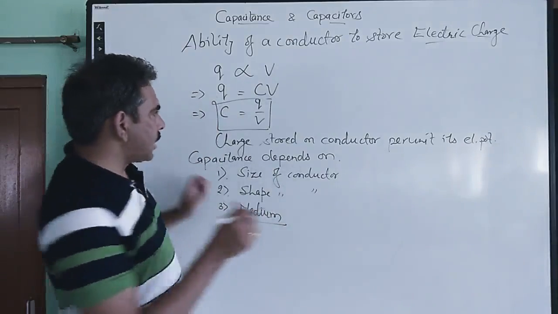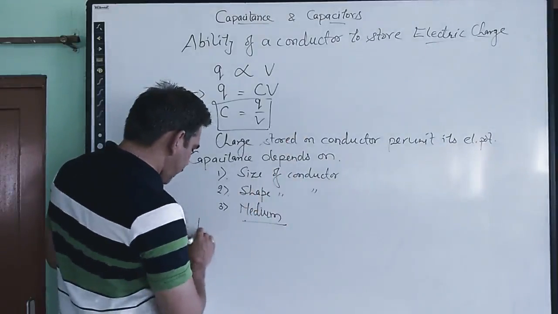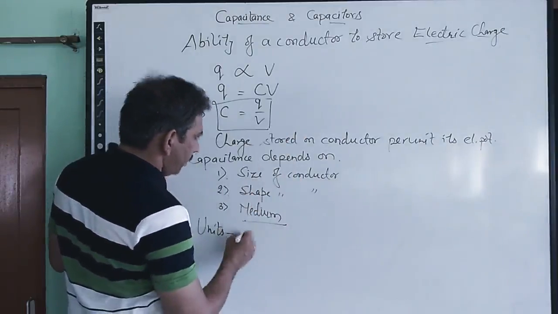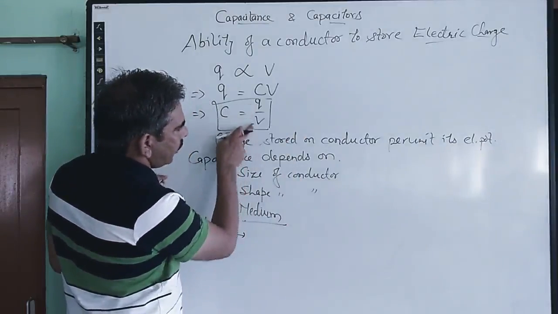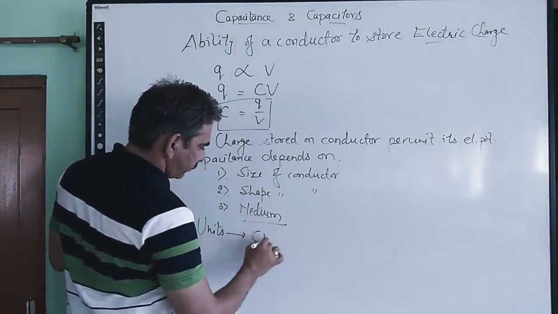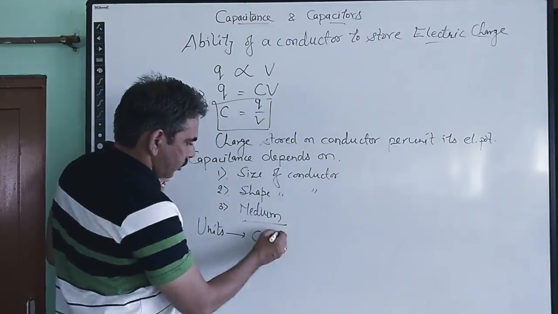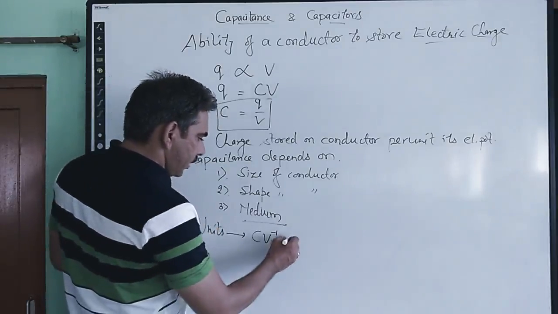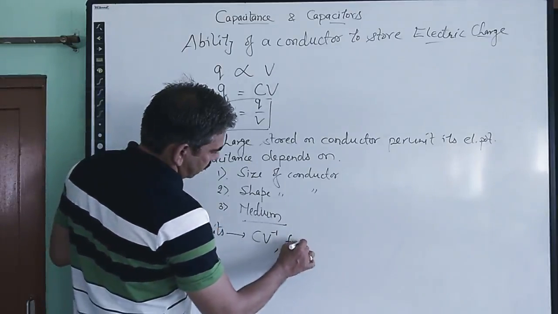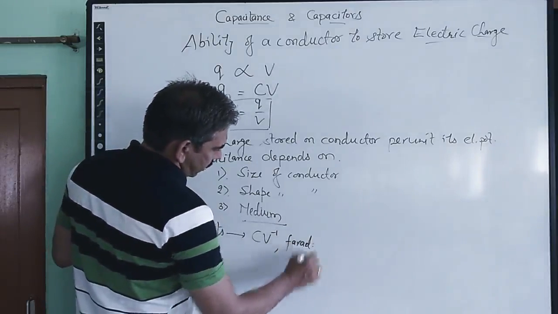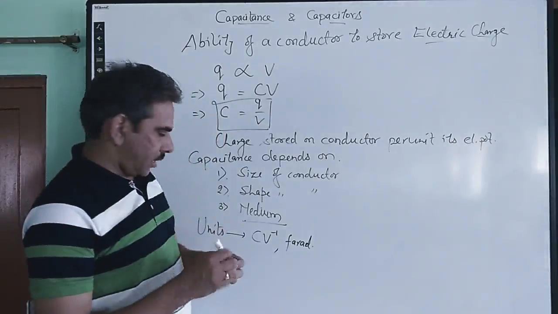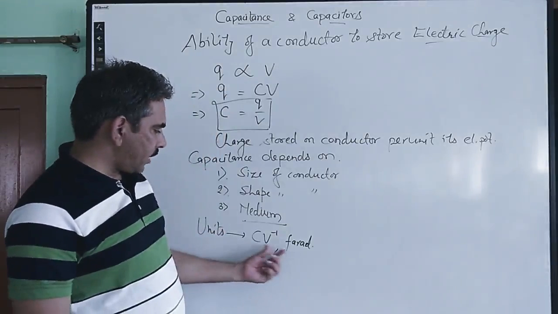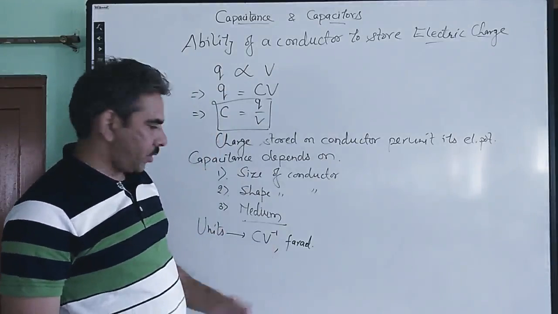From here we can also write the units for capacitance to be, it is coulomb per volt. So it is the unit of capacitance, but commonly it is given the name farad. Farad are the units given to the capacitance, or it can also be said to be coulomb per volt.